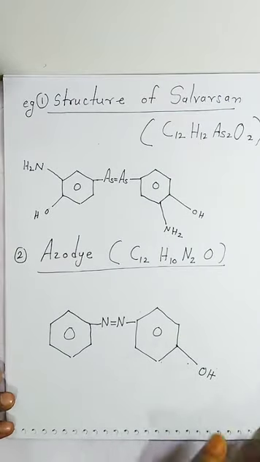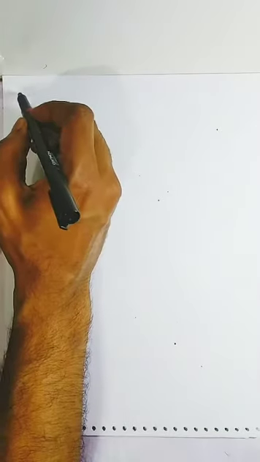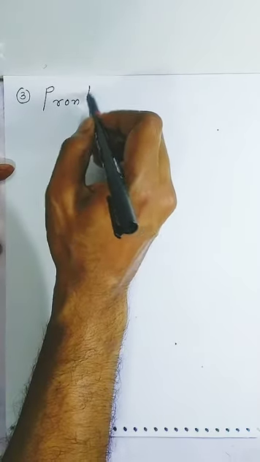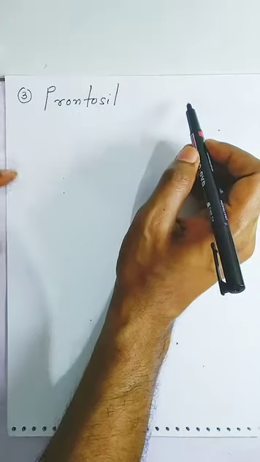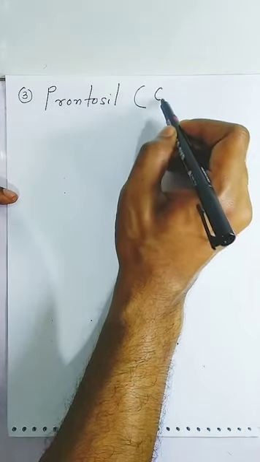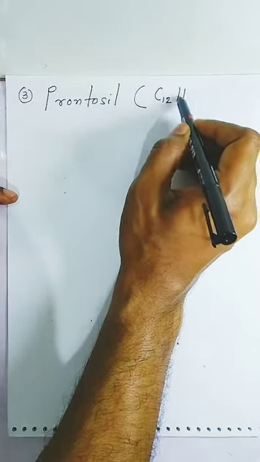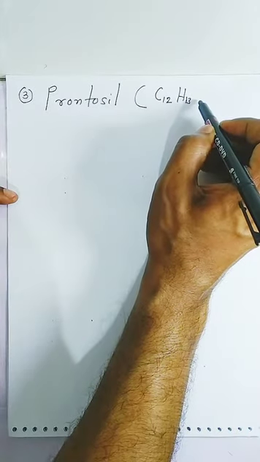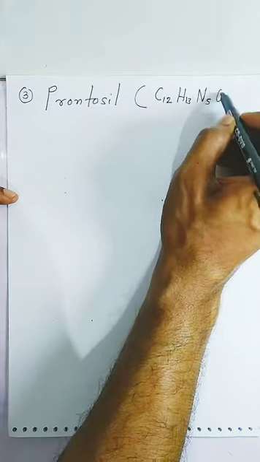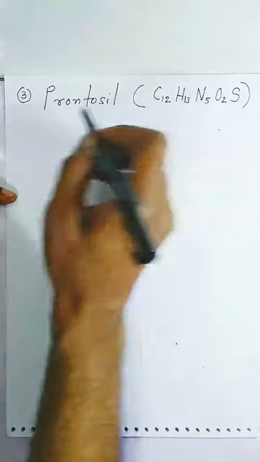Very important antibiotics. Now the third antibiotic we are going to see, students, is called prontosil. What is the formula, students? Formula of prontosil is C12H13N5O2S: 5 nitrogen, 2 oxygen atoms and 1 sulfur. This is very important, students.